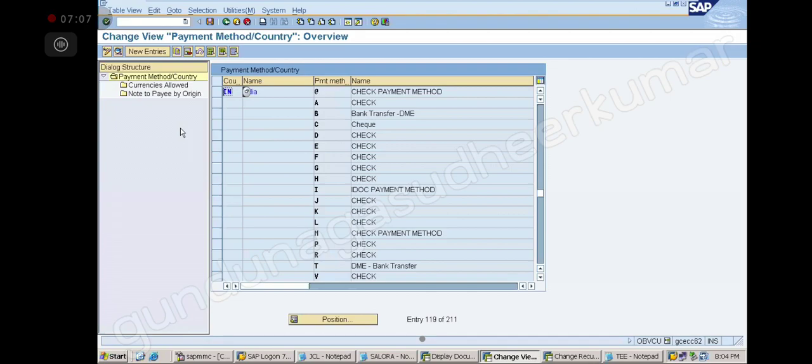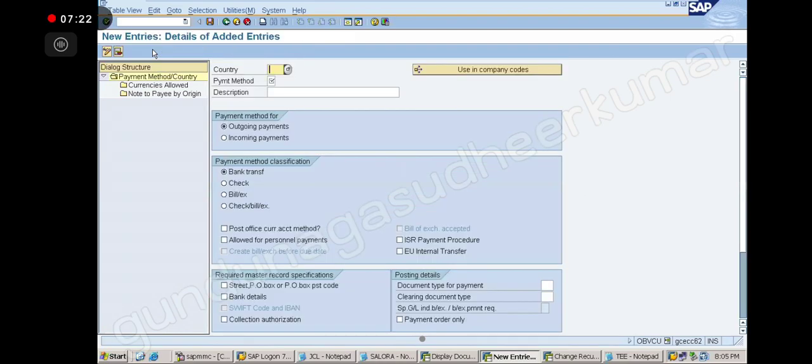Then you click on the new entries. What is our company code? TEE, right? Yes, sir. So in my country, India, I am creating a method, one character. You can give A, B, C, D like that, any character. You can give 1, 2, 3, 4 also. This is at country level, not company code level. I am creating it at the country level.